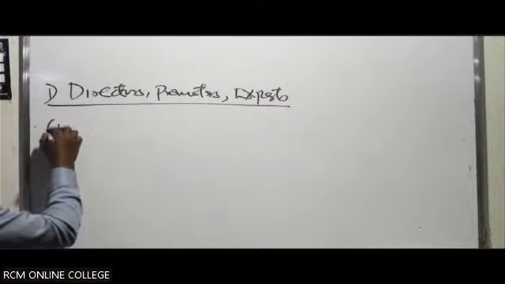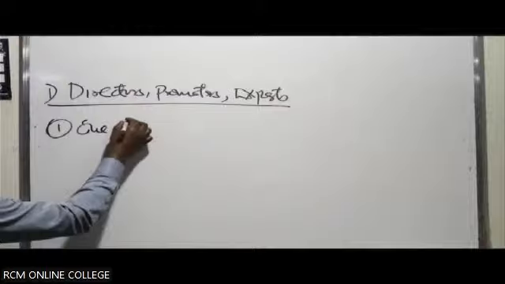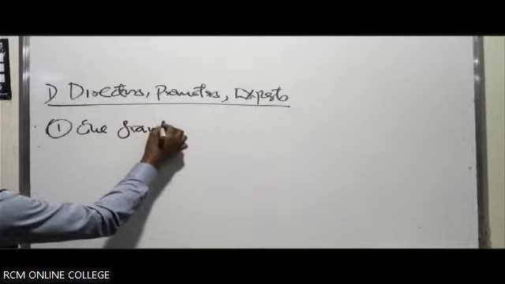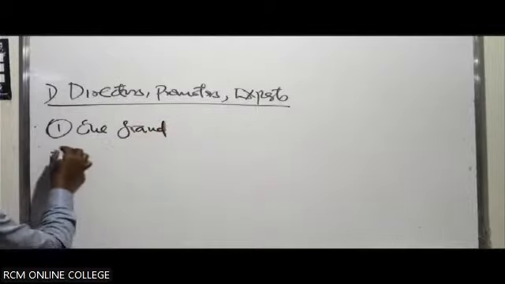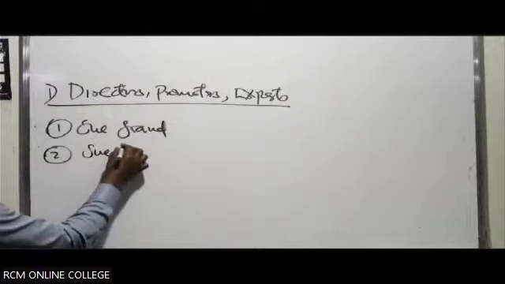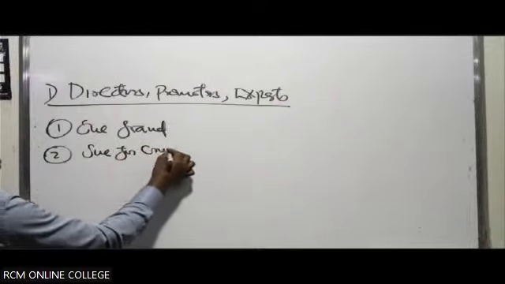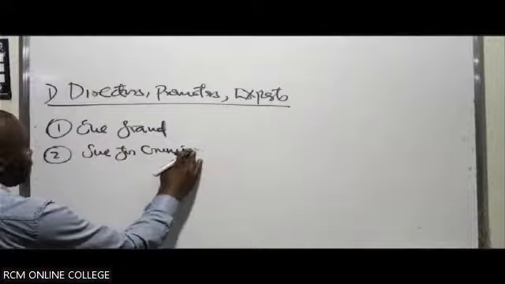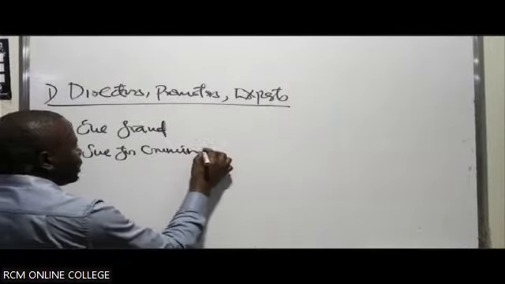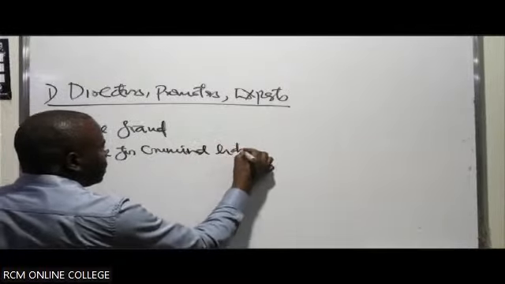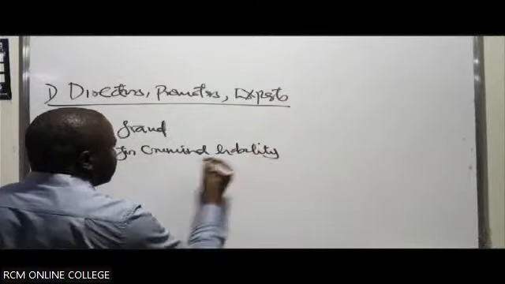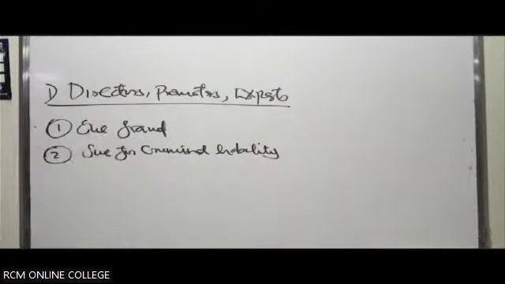You can sue for fraud, or you can sue for criminal liability.